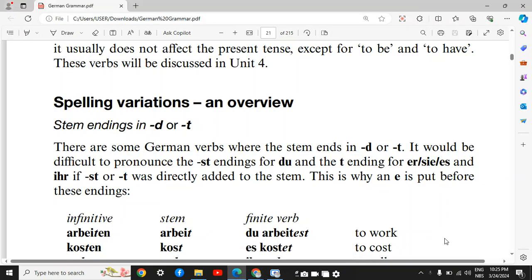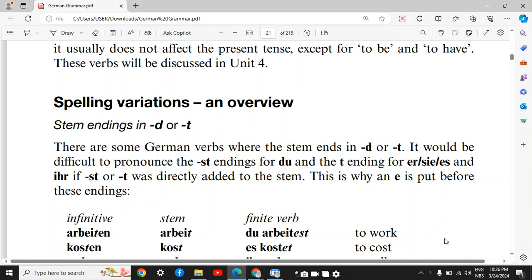In this video, we are going to talk about some irregular verbs in German and why they are called irregular verbs. Because they don't get, let's say, the same specific endings that a regular verb does. For example, there are some verbs in German where the stem ends in D or T.